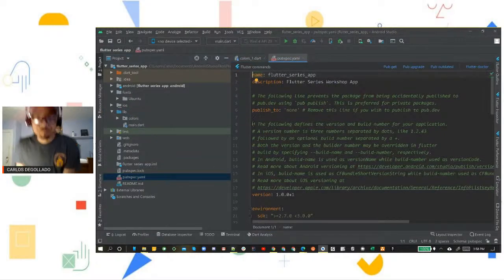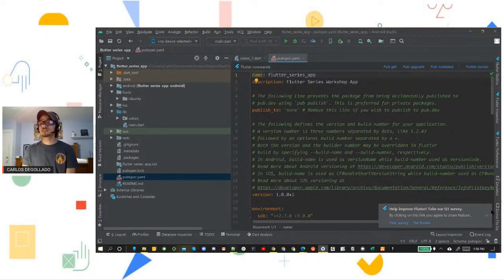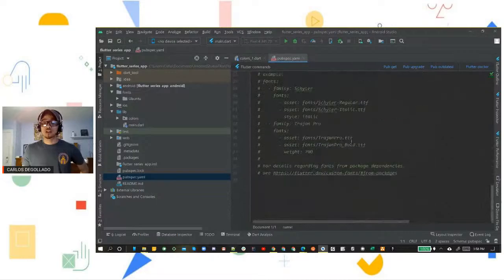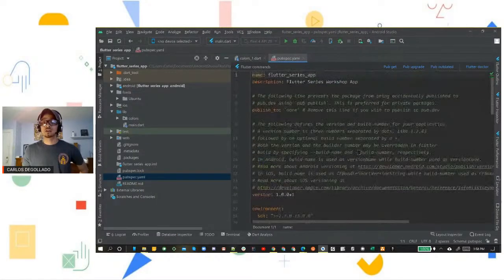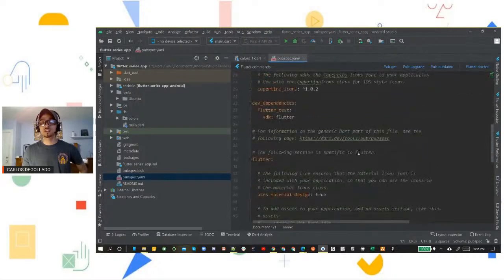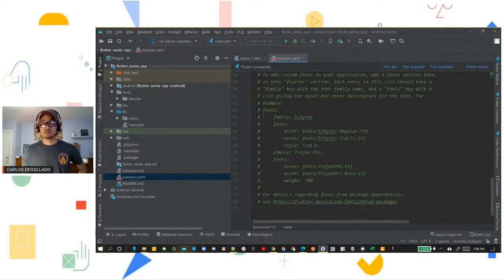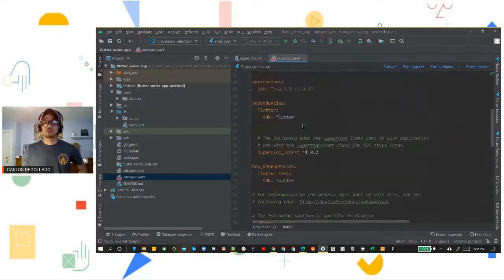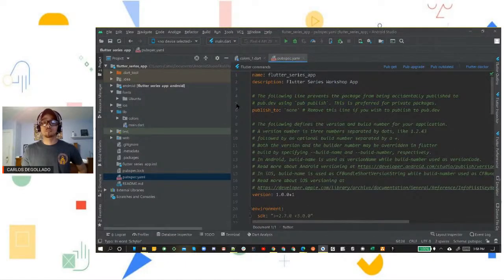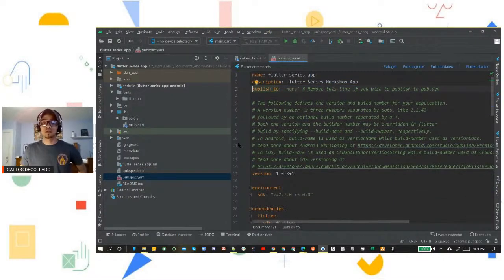All right. Okay, so this is everything that Flutter provides you with naturally. You can see a lot of green in here. A lot of that green, actually most of that green, we're not going to need. Some of it is commented stuff here. It's stuff that we can use, but it's just commented out. If you're not familiar with what commented out means, we're going to unlock it basically so we can use it. We're not going to delete it because we can use that. But a lot of this stuff we really don't need, to be honest with you. We're going to clean it up a little bit so we can see what the pubspec file should really look like at the end.